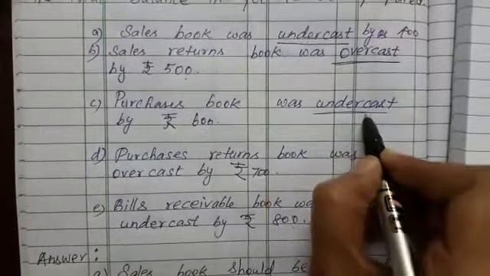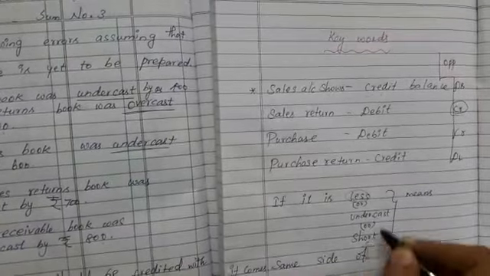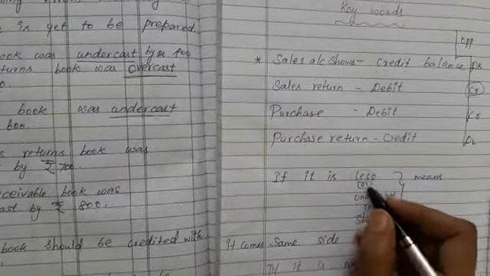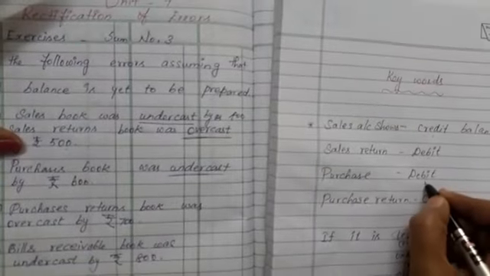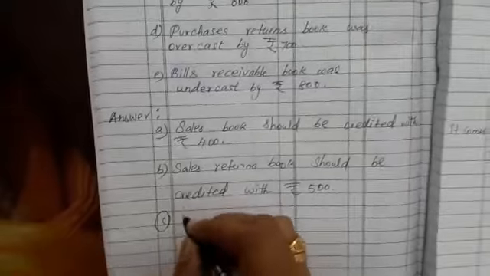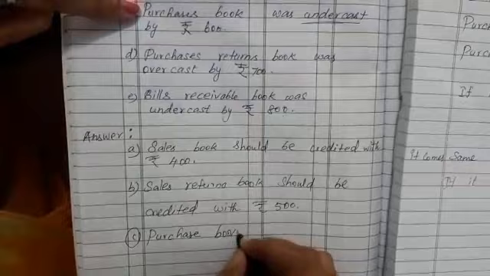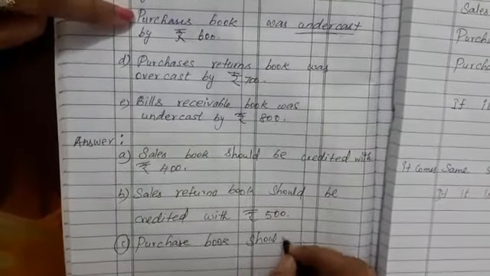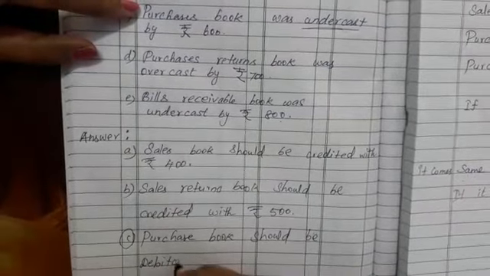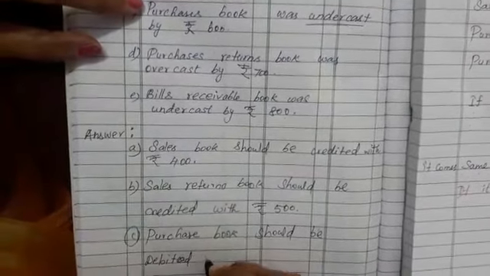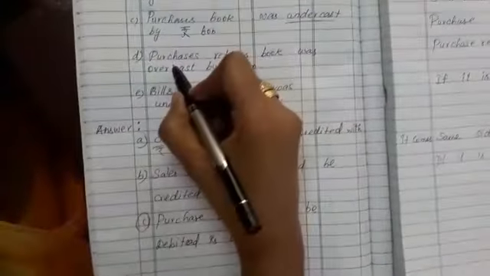Undercast means less or short, it is the same side, as I already told. We are going to write on the same side. So purchase book. See here, purchase shows on the debit side. So same side. Purchase book should be which side? Same side. So debited rupees 600.